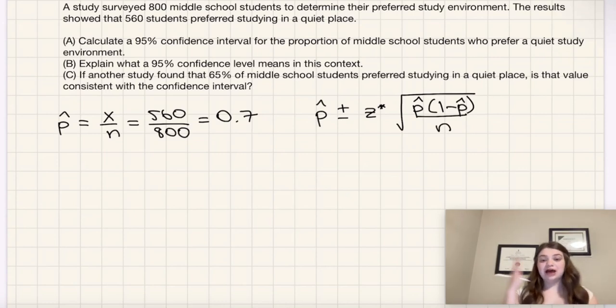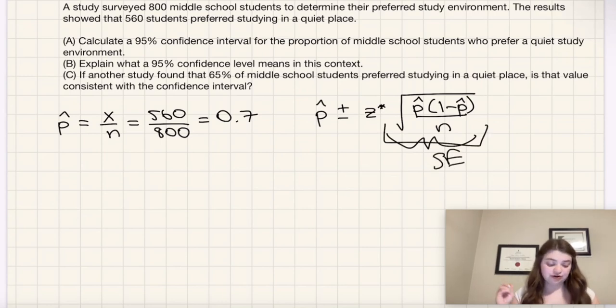Essentially we have a baseline of p hat, and we add or subtract a certain amount, partly dependent on the z-score corresponding to being 95% confident that our answer is within the correct interval. This part is called SE, or standard error.